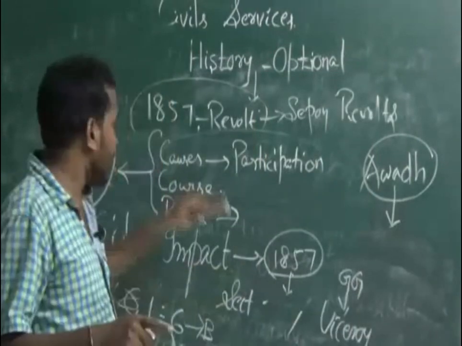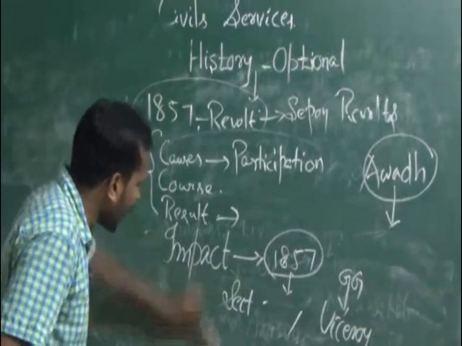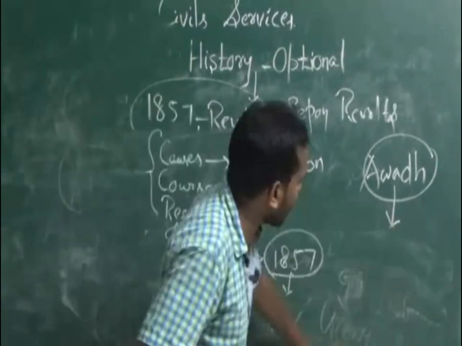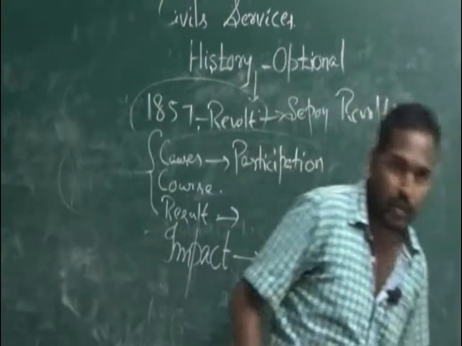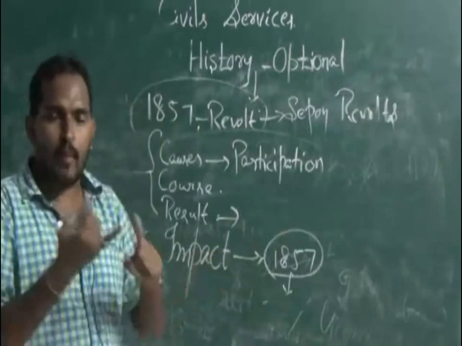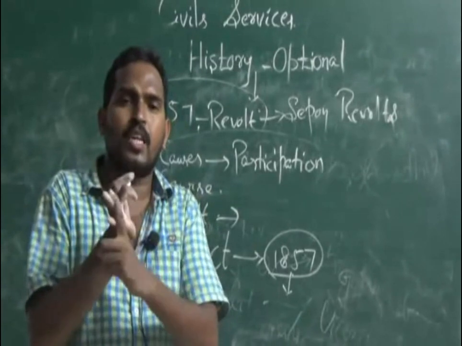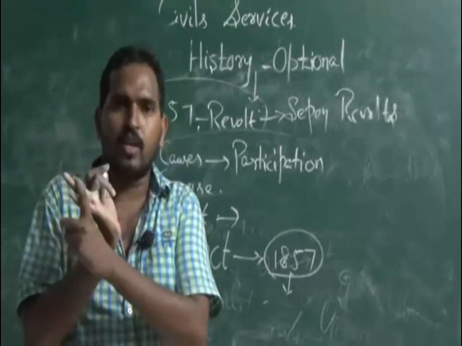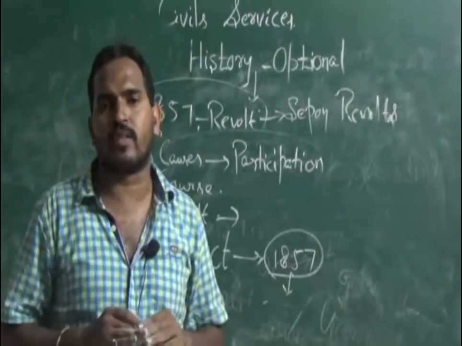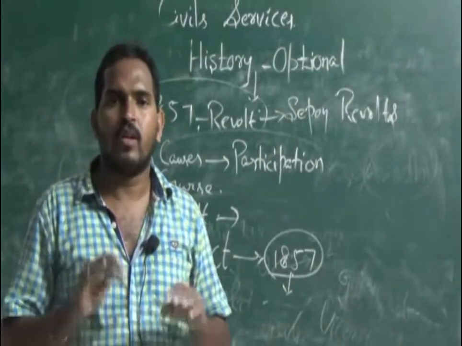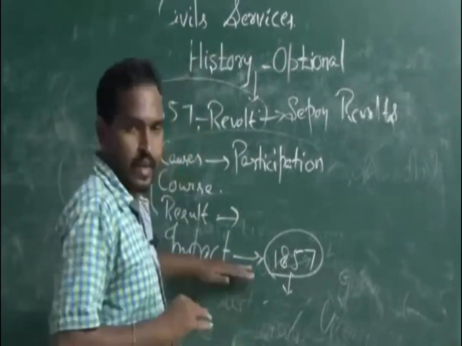Indian society was changed in administration, judiciary, and in religious and cultural aspects also. They said not to interfere in the cultural aspects of the Indian people, because they had done good things like the abolition of sati and widow remarriage. But the religious sentiments of some Orthodox people were hurt. Because of this, the Queen declared not to interfere in any religious affairs. Don't hurt the sentiments of the Indians. That is the impact.